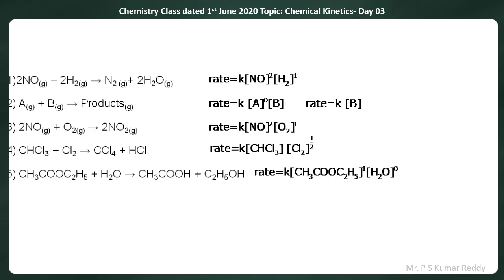In the same way, in the fifth equation, that is CH3COOC2H5 plus H2O gives rise to CH3COOH plus C2H5OH. Rate is equal to rate constant K into concentration of CH3COOC2H5 to the power of 1 into concentration of H2O to the power of 0. That means in this reaction, the rate of the reaction is independent of the concentration of water. The rate is not depending upon the concentration of water. That is why it is coming as 0.